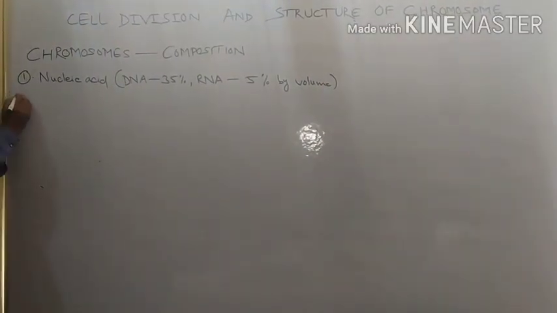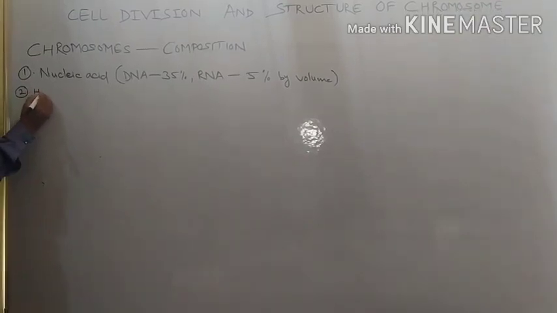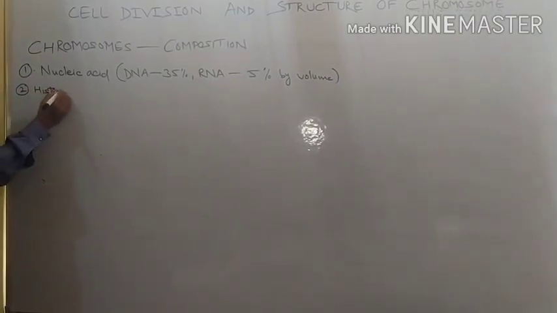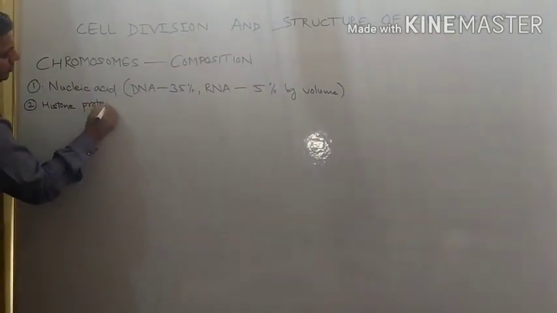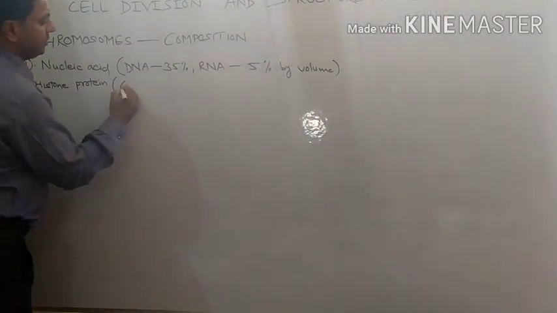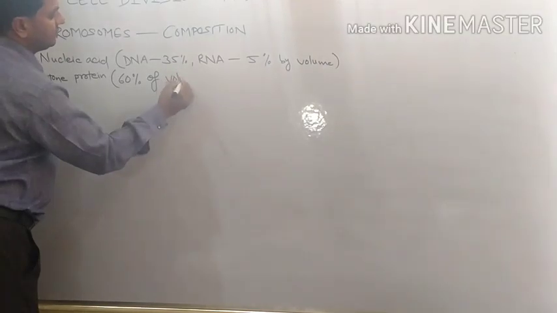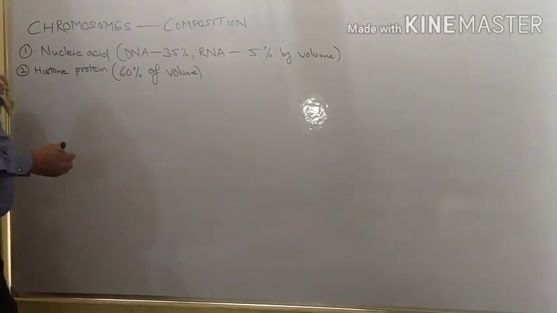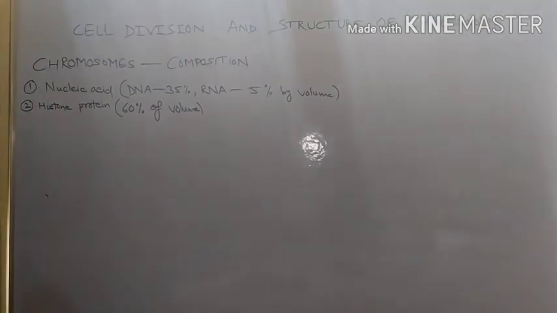Similarly, the second thing found in chromosome is histone protein, 60% by volume. This is the composition of chromosome.